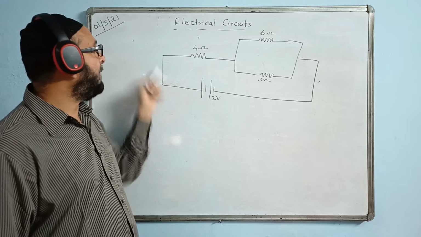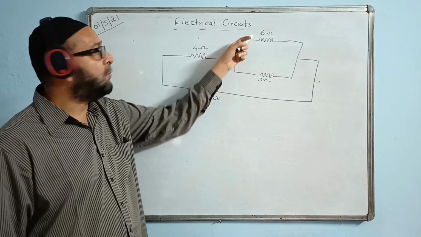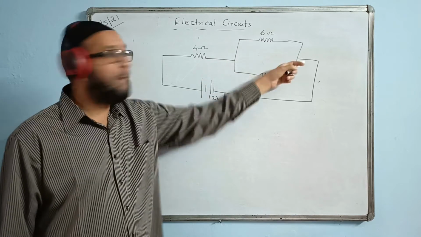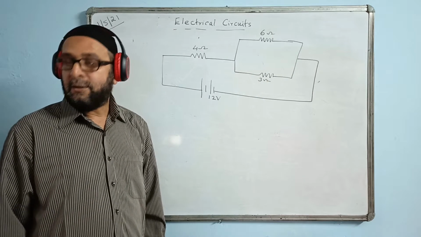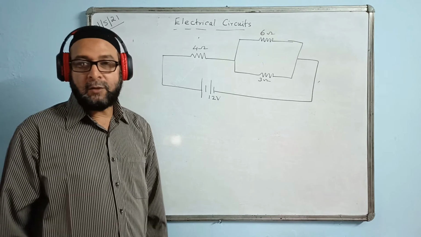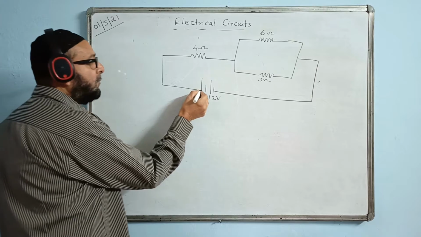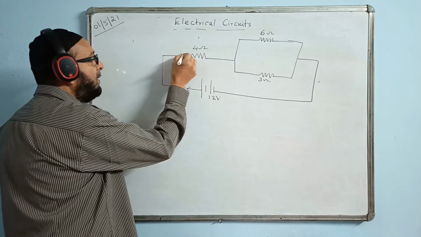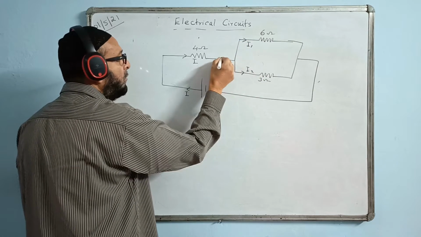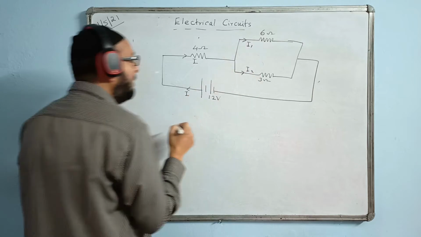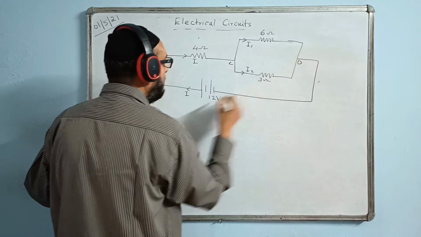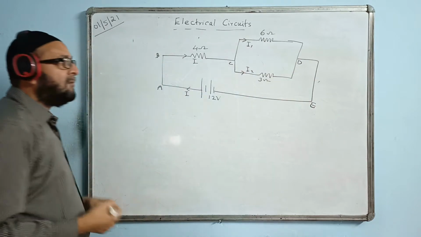And now that 2 ampere will come the same here till here, but here it is dividing into 2 branches. So I1 and I2. How to find I1, I2? For that you find VP first and then you divide the current. So instead of doing that, now I will be solving the same using Kirchhoff's laws. So let us use it. From here, the positive side will show the current I flowing over here. Here current I is dividing into 2 parts, I1 here and I2 here. I will give the names A, B, C, D randomly.